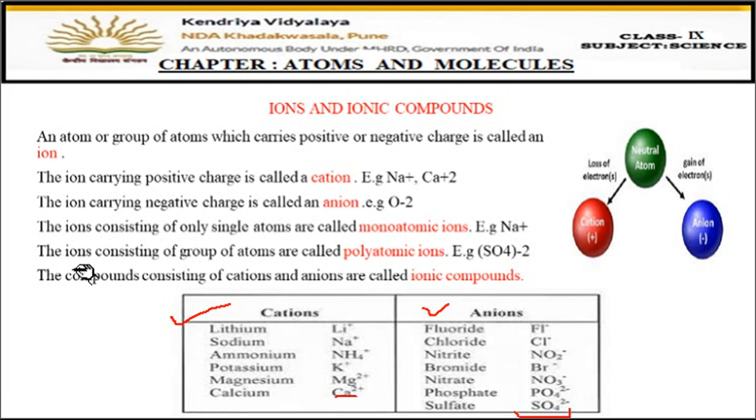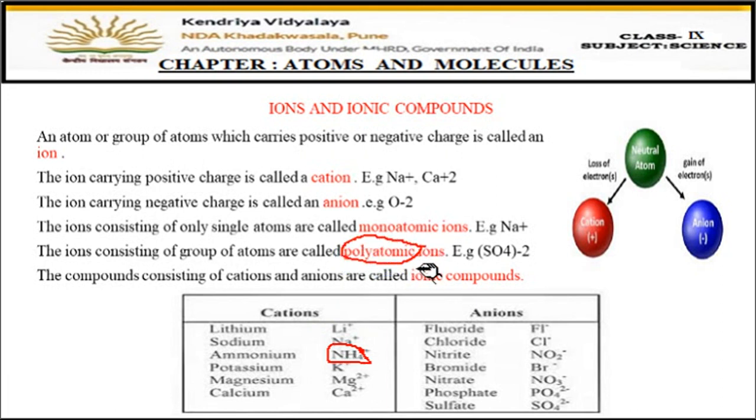Now see, ions can also be, if the ion has a single atom, like lithium single atom, sodium single atom, potassium single atom, so they are called monoatomic ions, one atom present in it. And if the ion has a group of atoms, like here you can see it is NH4. So NH4 is not a single atom, it's nitrogen, hydrogen, so atoms of two different elements are present here, so it is a polyatomic ion.